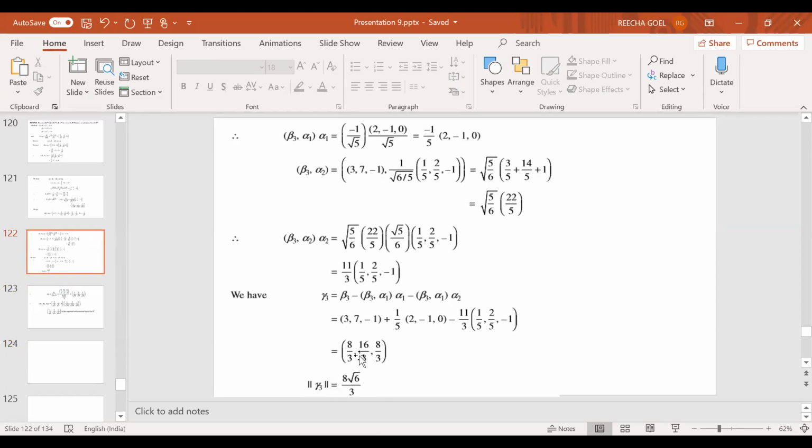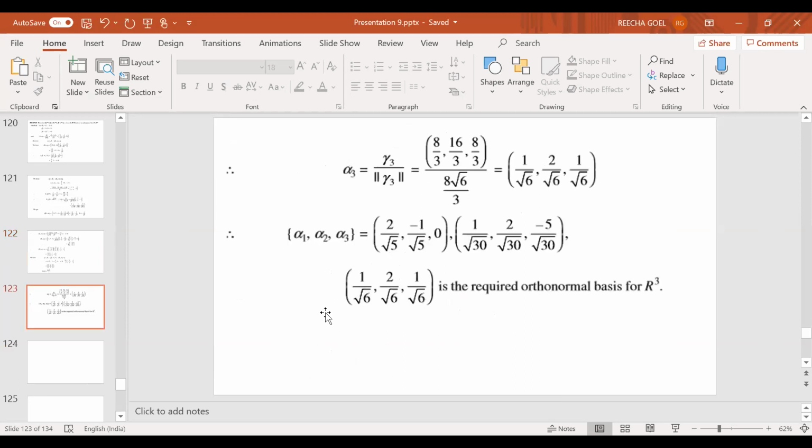Norm of this means take the inner product of this vector with itself, and it turns out to be 8√6/3. So now you define alpha 3 to be gamma 3 upon norm of gamma 3, and this is nothing but 8/3, 16/3, 8/3 upon this, and this turns out to be this.